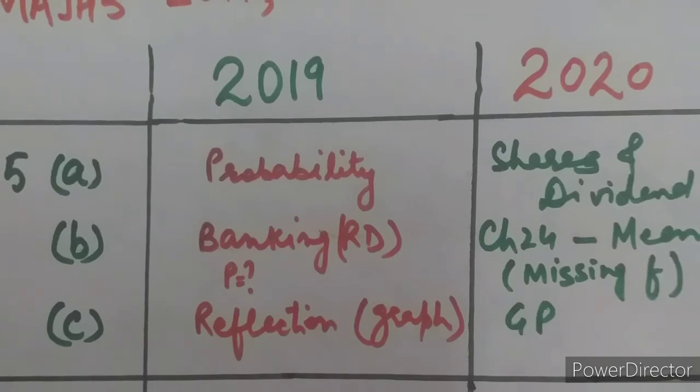I think even a normal student, having an average of 65 to 70% marks, can easily do the questions based upon probability, banking or reflection. And on the other side, if the question from shares and dividend was related to basic things only, then you can easily do the missing frequency, and GP also. Now GP again this year is not in the syllabus, right?